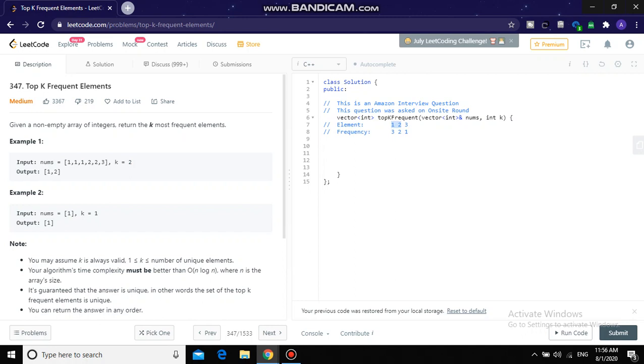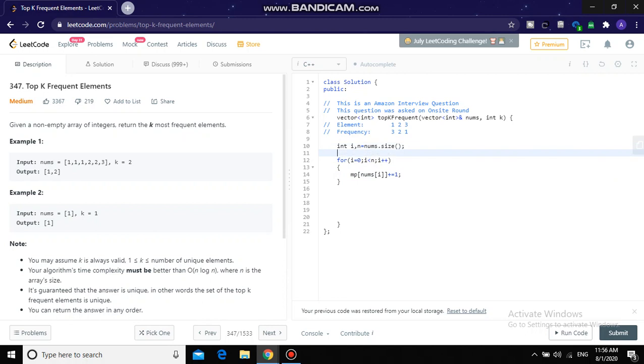Now, how to solve this problem? To solve this problem, first of all, we need to maintain a map which will store the frequency of each element. So let's do it. Oh, I forgot to initialize the map.